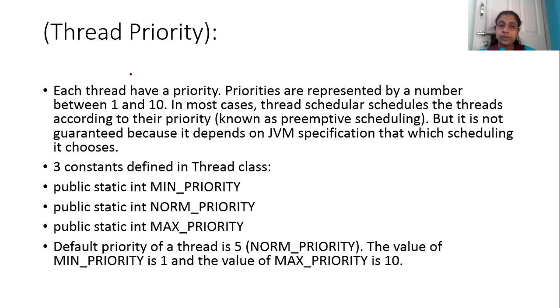Next, we need to know about priorities. There are methods called getPriority and setPriority. Even in multitasking, there are certain processes which have to be given priority. For this, we have three constants available in the Thread class in Java: MIN_PRIORITY, the minimum priority, NORM_PRIORITY, the normal priority, and MAX_PRIORITY, the maximum priority. Based upon the priority values, minimum priority I will give the value 1, maximum priority I will set as 10, and normal priority I will set as 5.